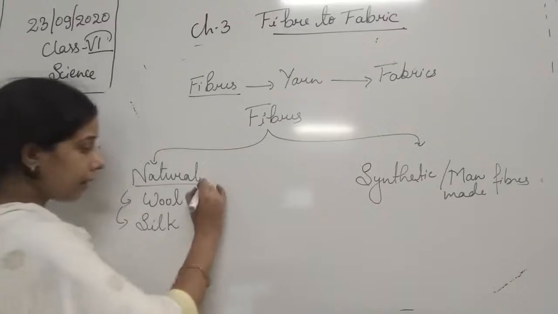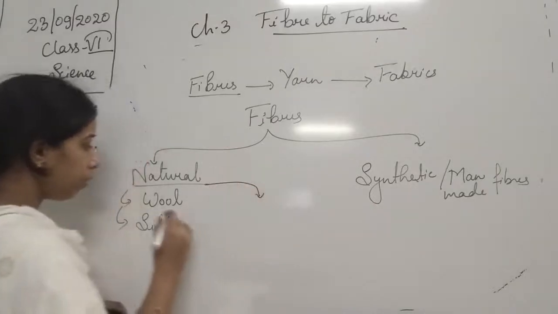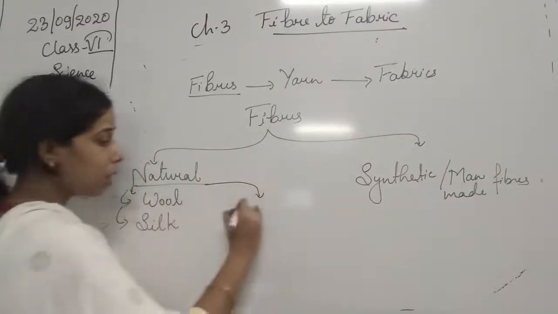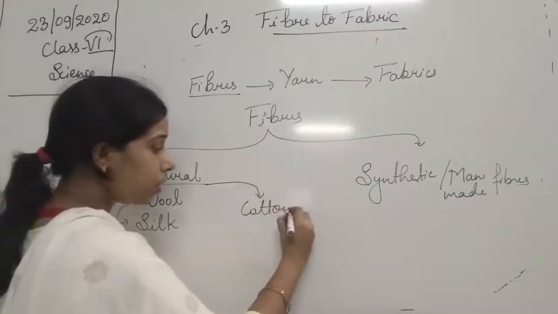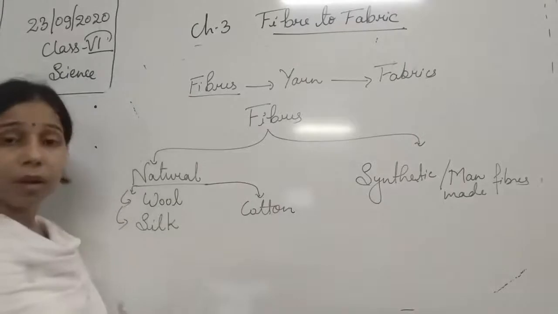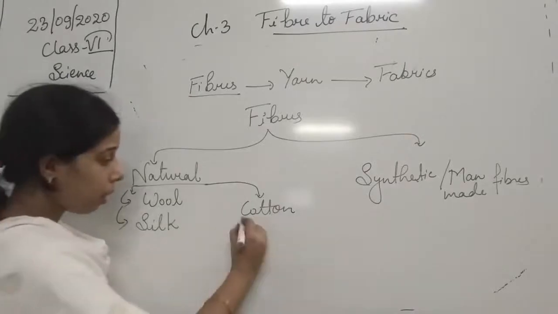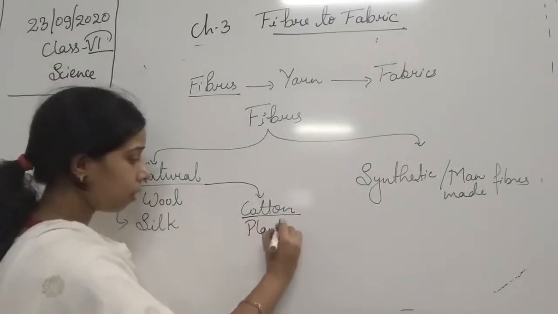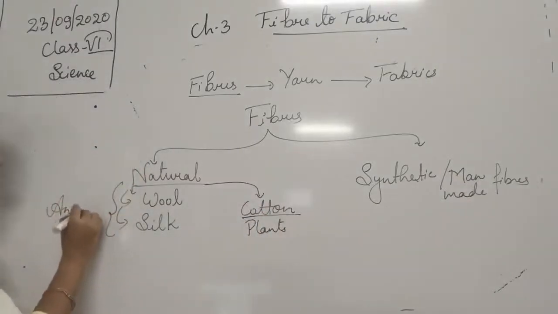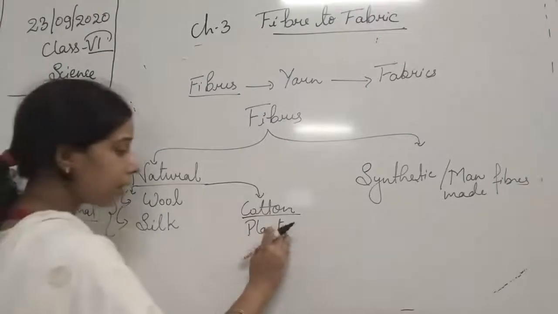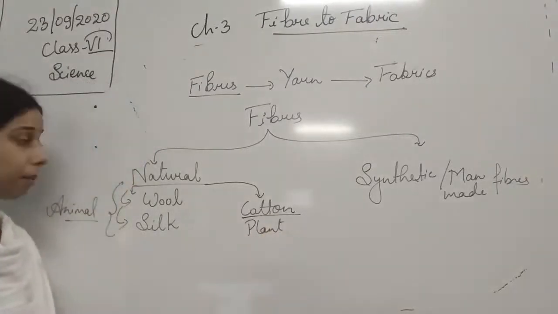Now again, this natural one also we obtain it from the plants. So example is that of the cotton. So cotton, students, which we obtain from the cotton plant. So this one is the plant one and this one is the animal. So one we obtain from the plant, another which we obtain from the animals.